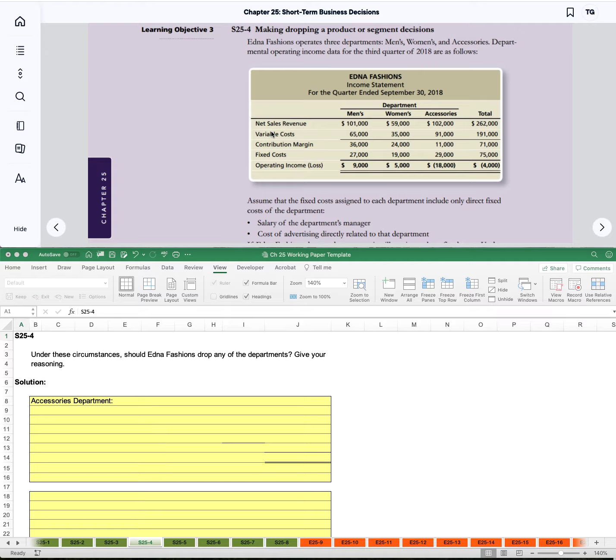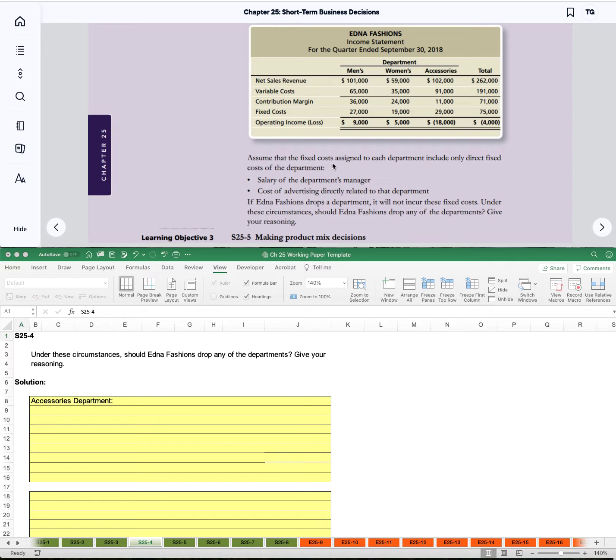Looking at making dropping a product or segment decisions. Edna Fashion operates 3 departments: men's, women's, and accessories. Departmental operating income data for the third quarter of 2018 follows. So we have those 3 different departments: the sales revenue, variable cost, contribution margin, fixed cost, and operating income.